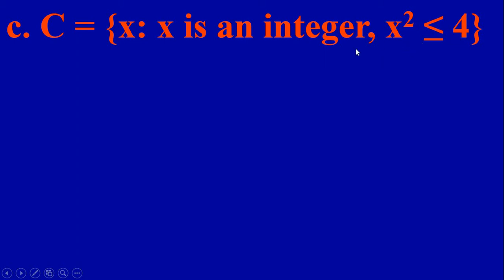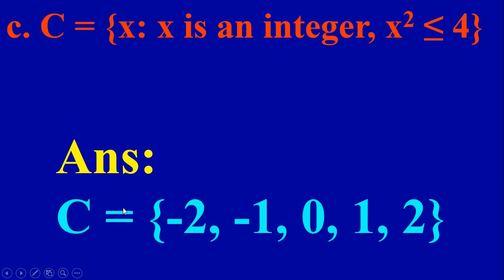Now we can take negative numbers also. Minus 1 squared is 1, so 1 is less than 4, possible. Minus 2 squared is 4, so minus 2 squared is less than or equal to 4, possible. Minus 3 squared is 9, so it is not possible. So the numbers are only 0, plus 1 or minus 1, plus 2 or minus 2. So we can write C equal to minus 2, minus 1, 0, 1 and 2.